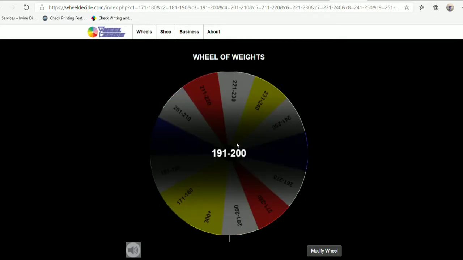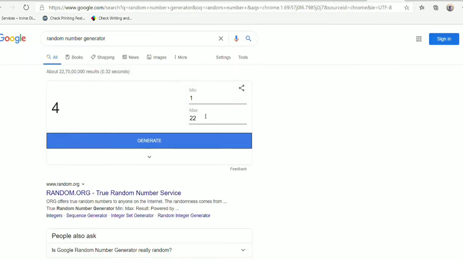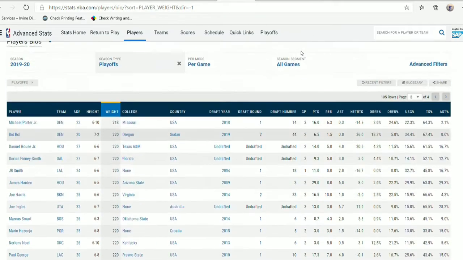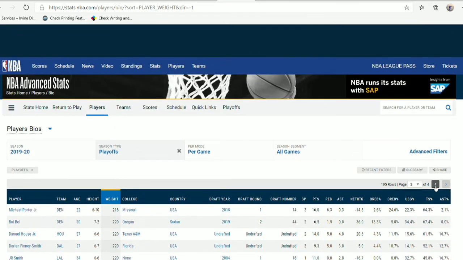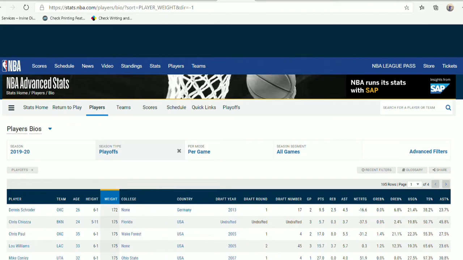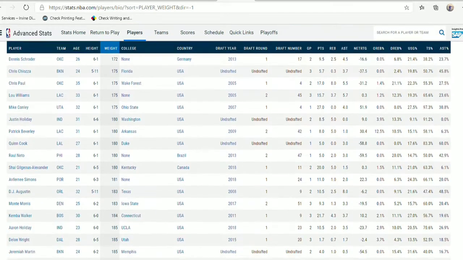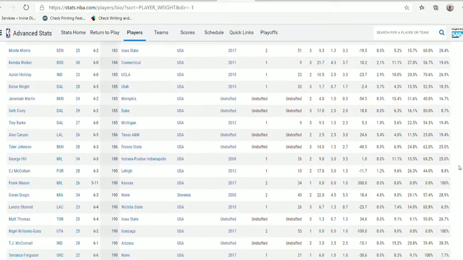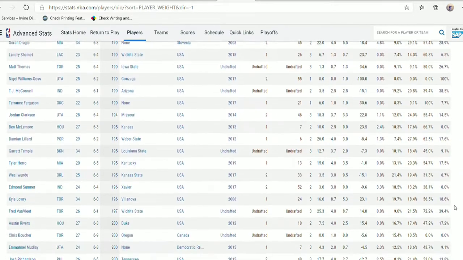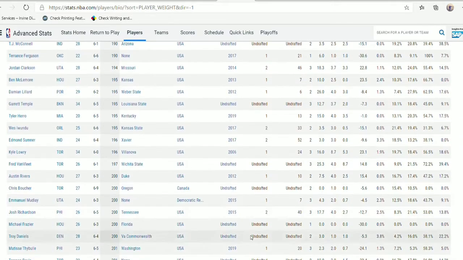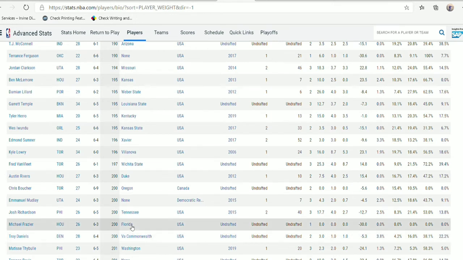Next spin here, as we get weight category of 191 to 200 pounds. So there are 15 active NBA players right now in this category. As we get the number 14 right here. So let's see who that player is. So here is 1, 2. So let's go in the reverse order, 15 and 14. So we get Michael Frazier this time.